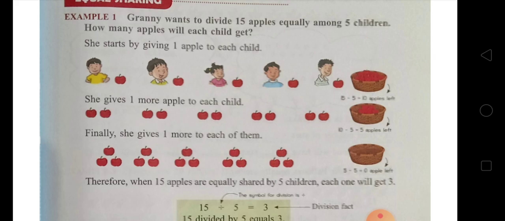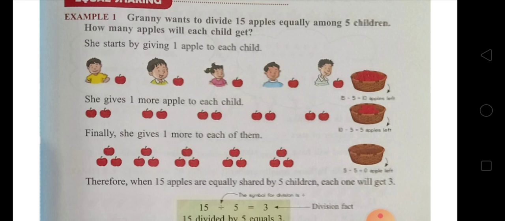So therefore, when 15 apples are equally shared by 5 children, each one will get 3.